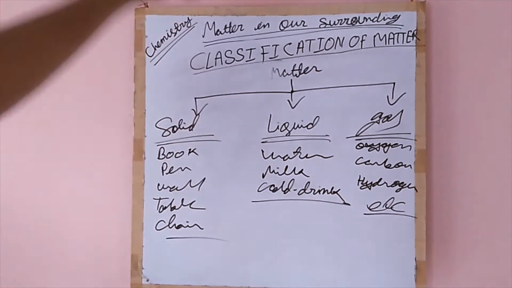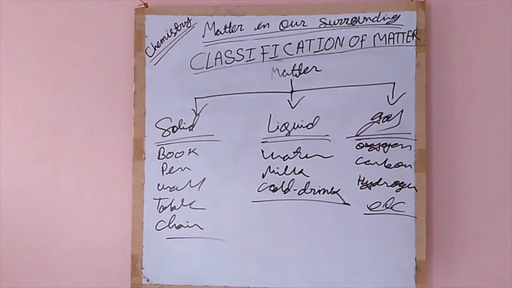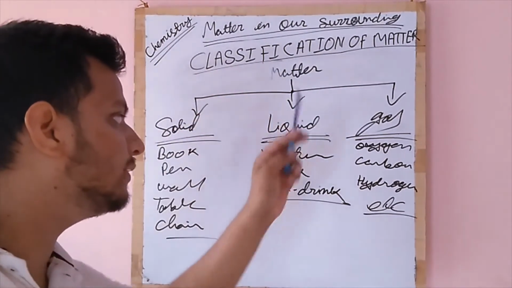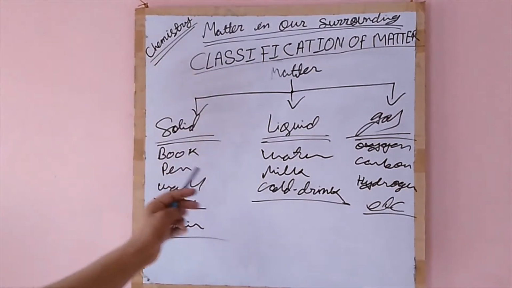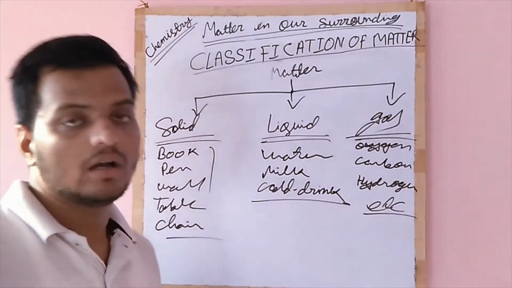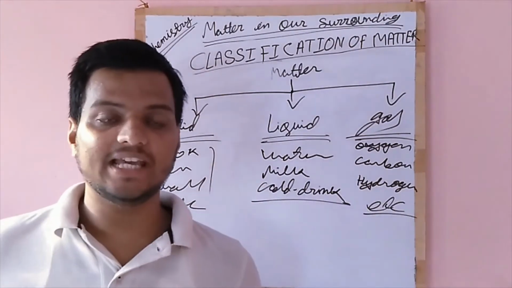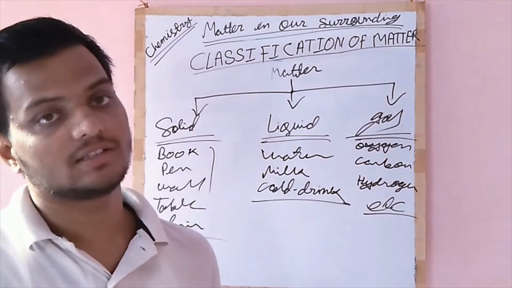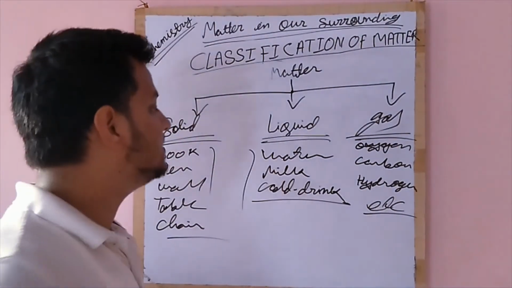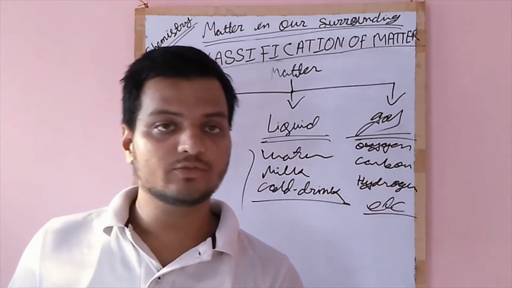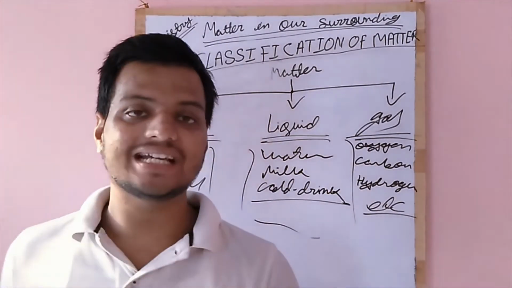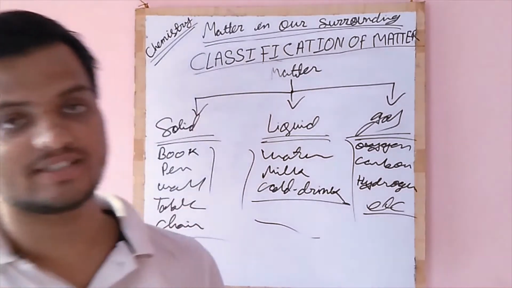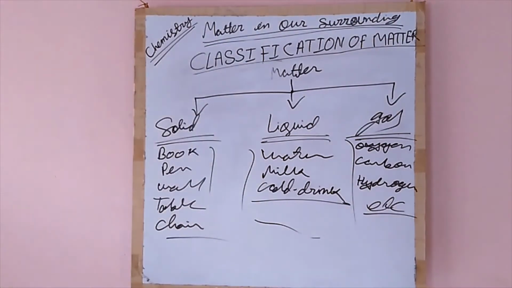So on the basis of physical property of matter, the matter is divided into three states, that is solid, liquid and gas. In solid, you can consider a thing which has a fixed shape and fixed volume. Liquid has a fixed volume but not a fixed shape. A gas has neither a fixed volume nor a fixed shape. Now we will learn one by one. At first we will read solid.